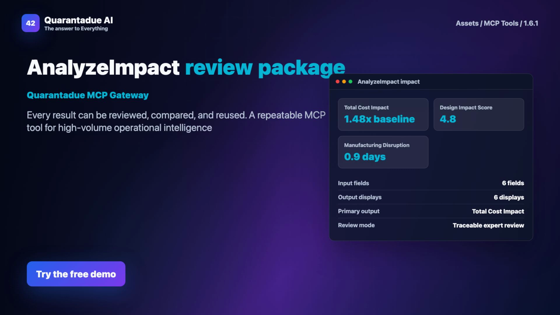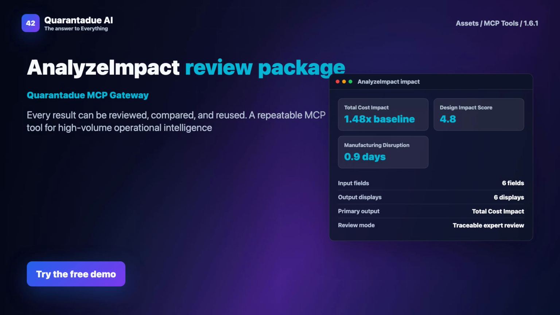On compliance and reporting, AnalyzeImpact generates comprehensive reports that are tailored for different stakeholders. For engineers, it includes technical details and simulation data. For managers, it summarizes key metrics like ROI, risk levels, and timeline impacts. These reports are structured to align with industry standards such as ISO 55000 for asset management or specific regulatory requirements. The software ensures that all analyses are documented transparently, so when you face an audit or need executive approval, the evidence is clear and compelling.